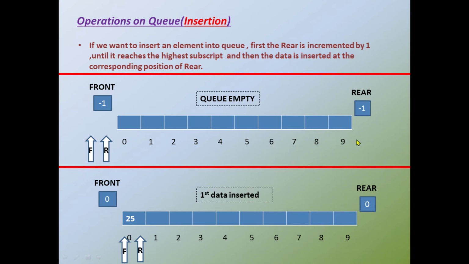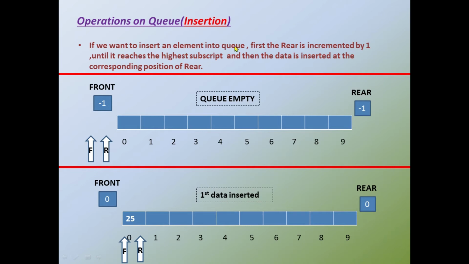That means if it contains 10 elements, the highest subscript will be 9. So until the rear value reaches the subscript value 9, the data can be inserted. And if it exceeds the highest subscript value, the message queue full should be printed. Okay, so that is the meaning of the statement.